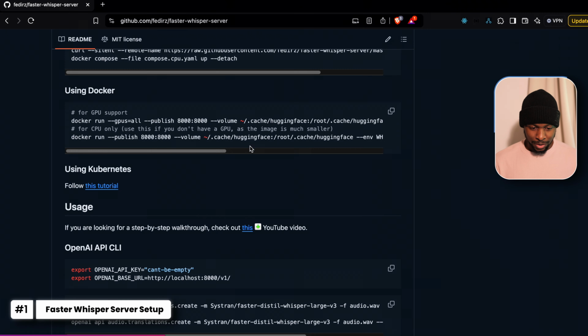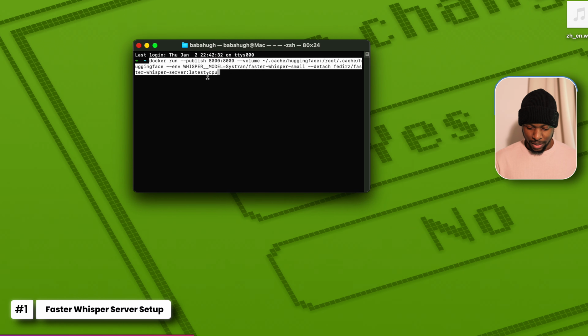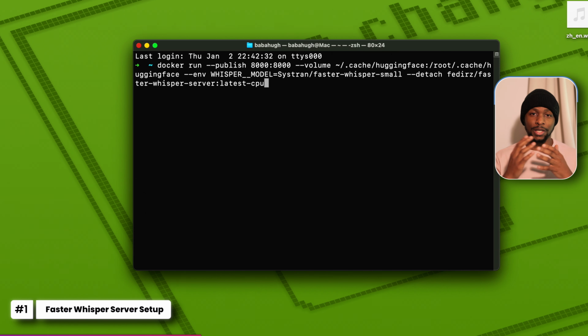Let's scroll down and copy the Docker command for CPU only installations. If you have a GPU, copy the command above. Let's open our terminal and paste the command. Before running, let me just break down what the command does. Run is responsible for running the container. Publish is a way of mapping the port on our host machine to a port in the container itself. When a request is made on the host machine on port 8000, it's going to be forwarded to our container.